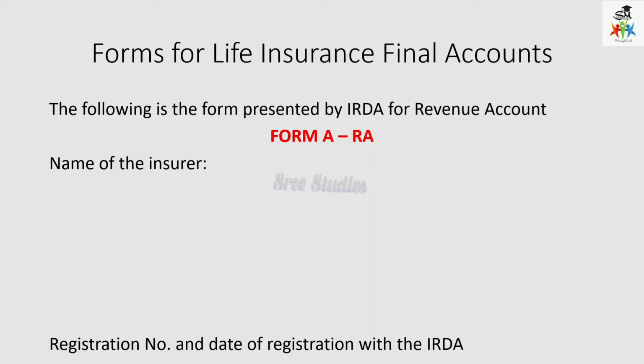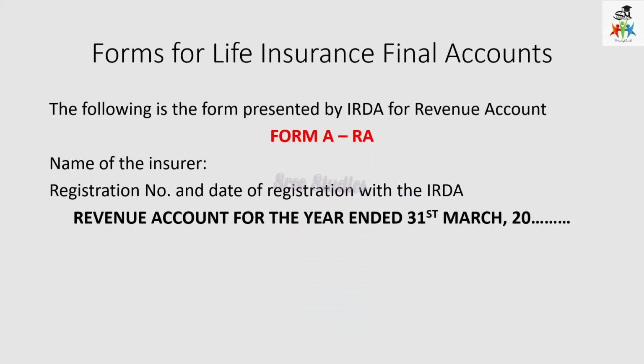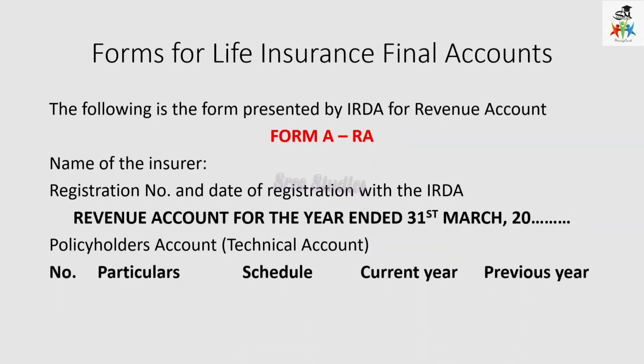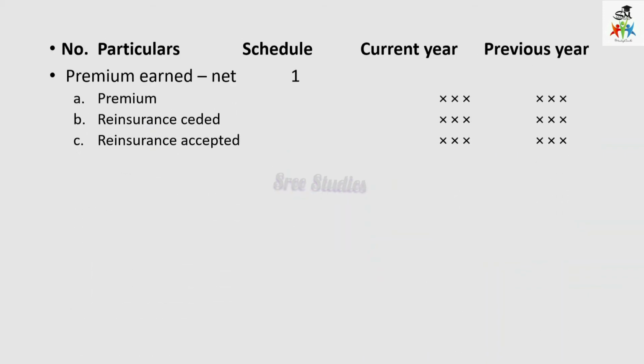It has the name of the insurer, registration number, date of registration with the IRDA, and the heading of the account, the revenue account for the year ended 31st March 2000, or any year as applicable, and then the policyholders' account. The columns are divided into number, particulars, schedule, current year's balance and previous year's balance. Here the first item is premium earned.